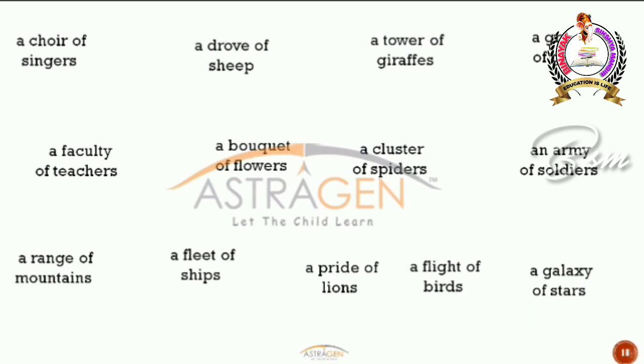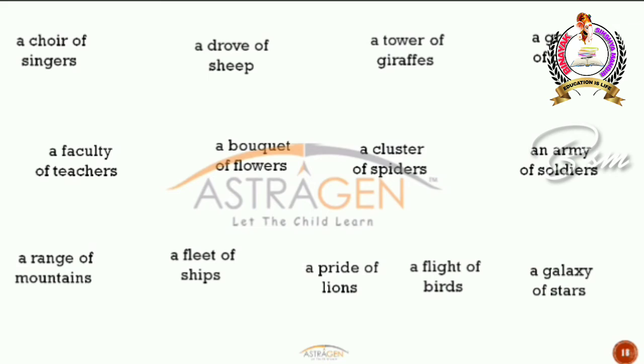So all the names like choir, drove, tower, group, faculty, bouquet, cluster, army, range, fleet, pride, flight, and galaxy, all these are nothing but names given for those plural nouns. So what are those names? Those names you call collective nouns.